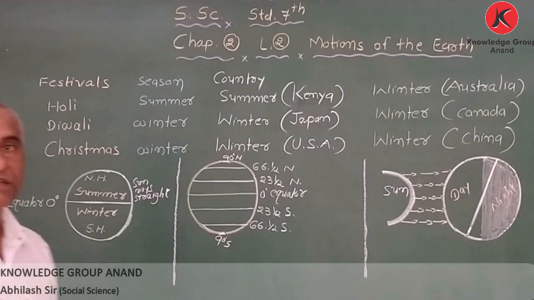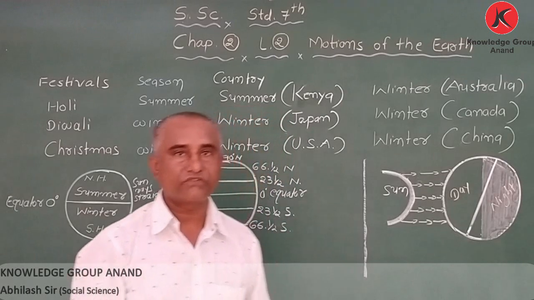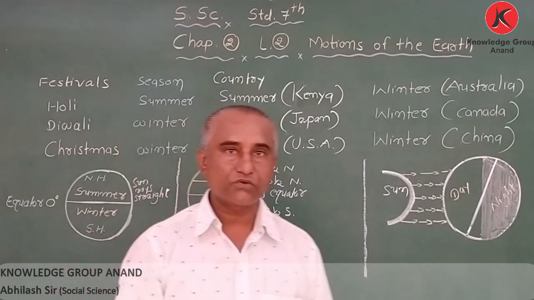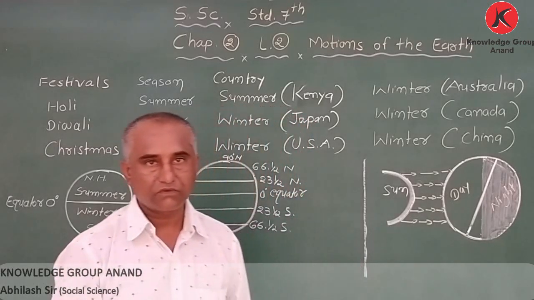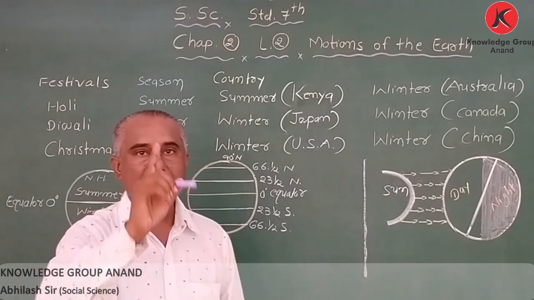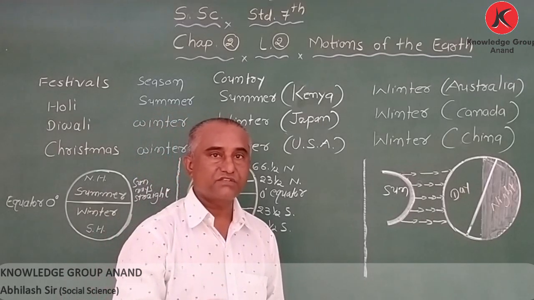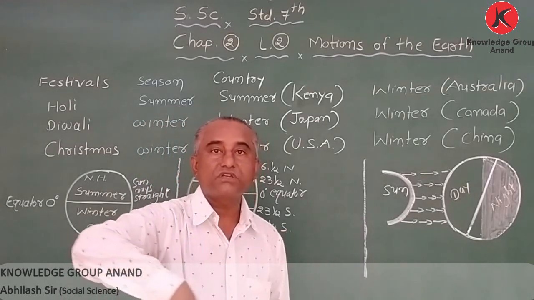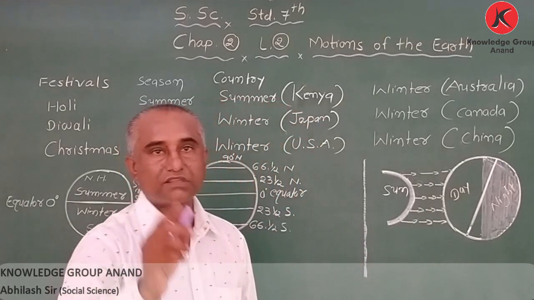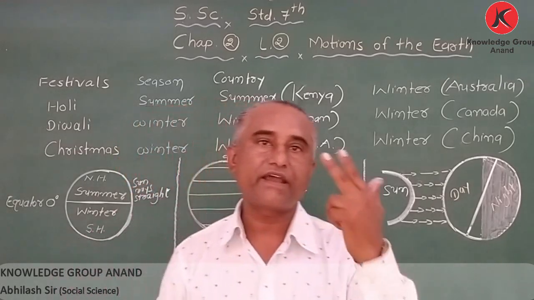Good morning, students. Last time I explained about the rotation, revolution and orbit of the earth. What is called rotation? The earth moves on its own axis, that is called rotation. When earth takes one full circle around the sun, that is called revolution. And my dear student, when earth takes one round around the sun on an imaginary path, that is called orbit. So last time we learned three things: rotation, revolution and orbit.